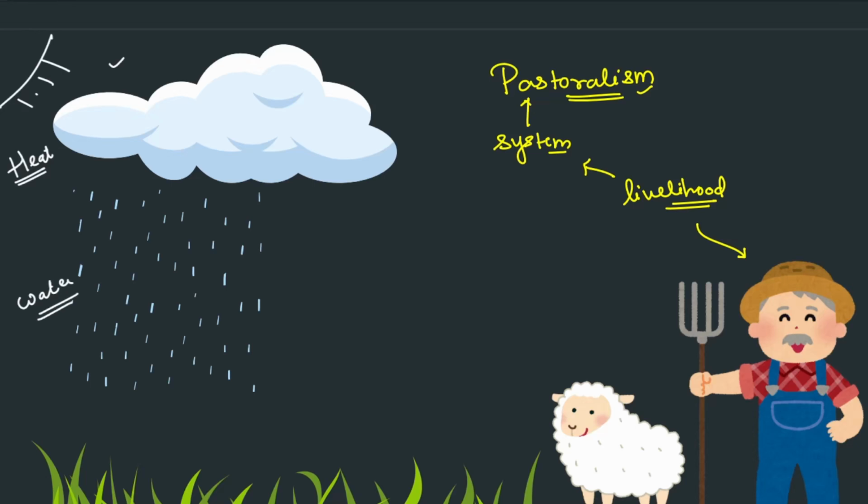So in the presence of heat and water, what happens? The carbon dioxide is taken up by the plants, and they give out glucose. They have some sort of carbohydrates in them. These carbohydrates are eaten by these animals. And now what further happens from this animal?